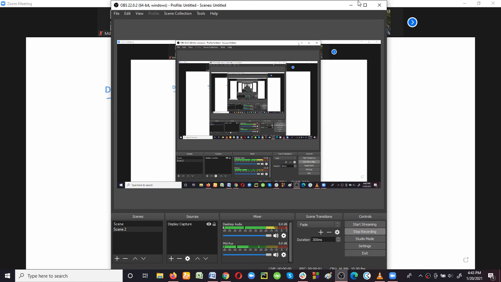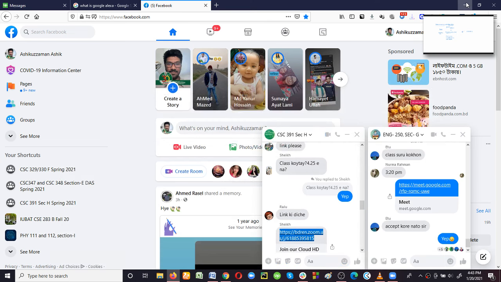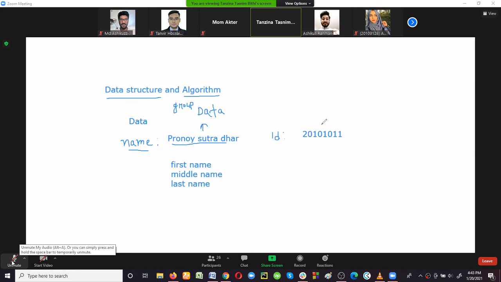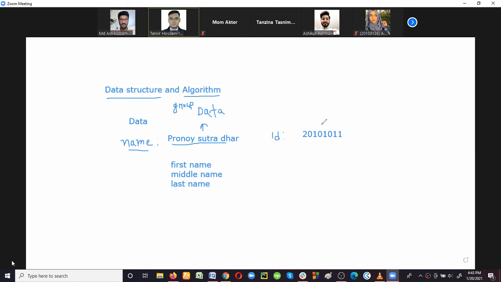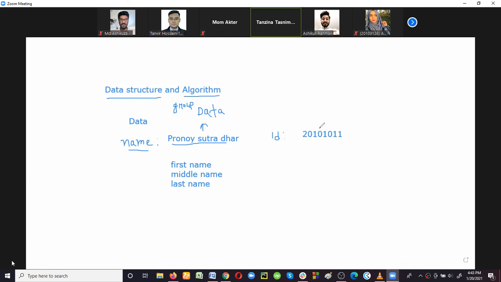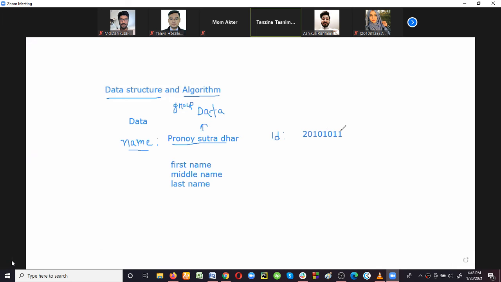become an information. We can easily identify a student by his ID, right? So can we divide this ID? First four should be referred as the year. If we divide it, we cannot divide this data, this 20101011. If we divide it, it will not carry any meaning. It will be meaningless. The ID of a student is 20101011, and the type of data which cannot be divided,